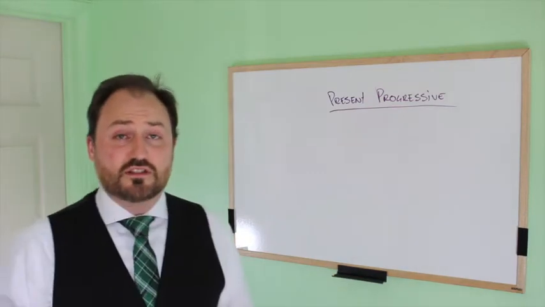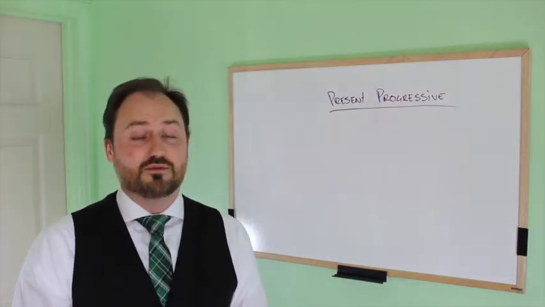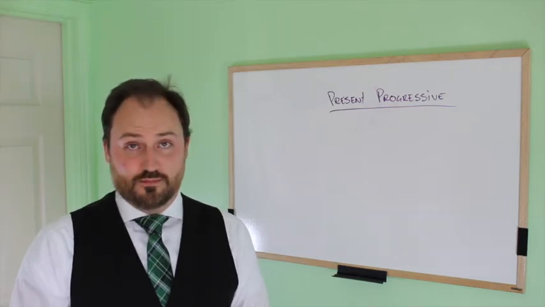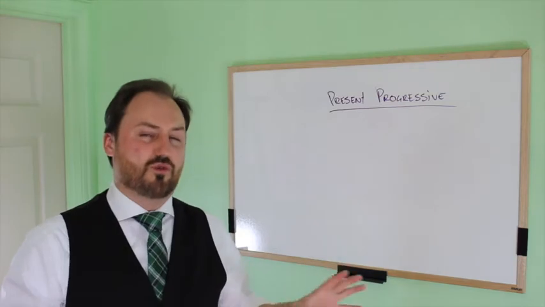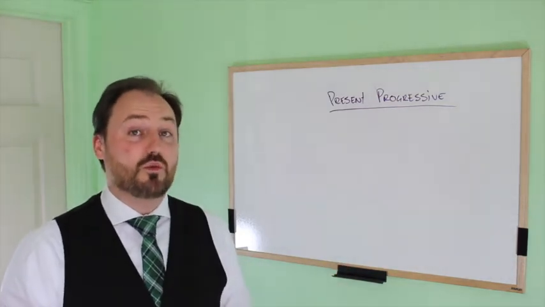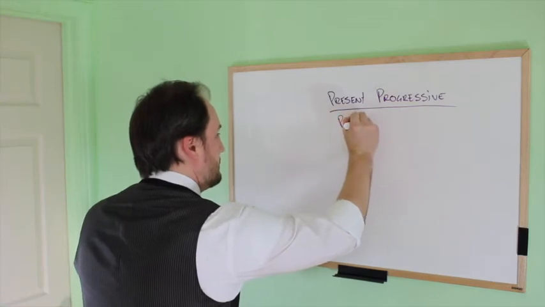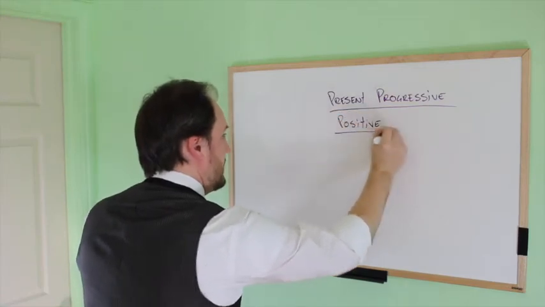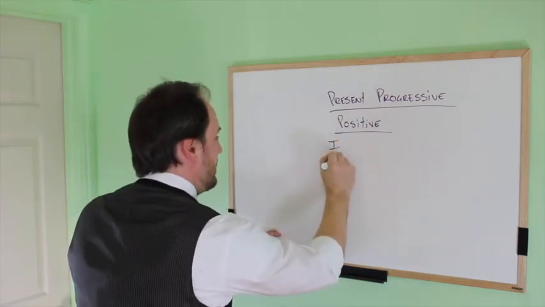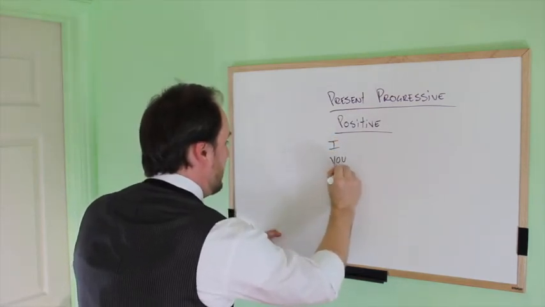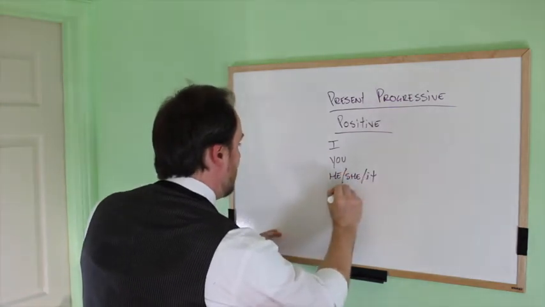Like all verb tenses, there are generally three structures. You have the positive, the negative, and the question form. This can also be the interrogative. However, question form, make it simple. So we'll start with the positive form. Once again, we need our pronouns, always the same practice. I, you, he, she, it, we, they.